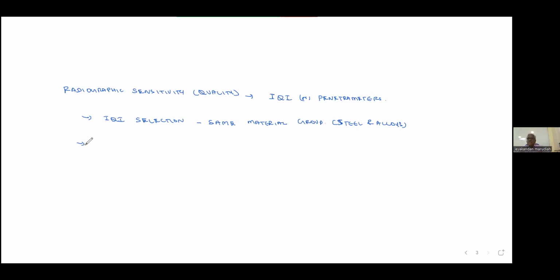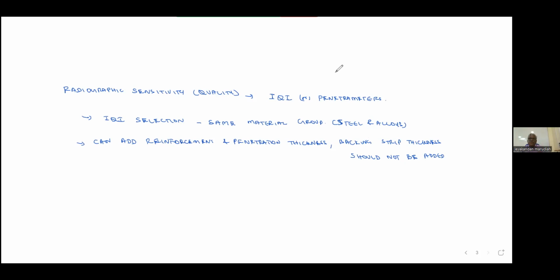If you are using a backing strip, its thickness should not be added. That is point number 2.